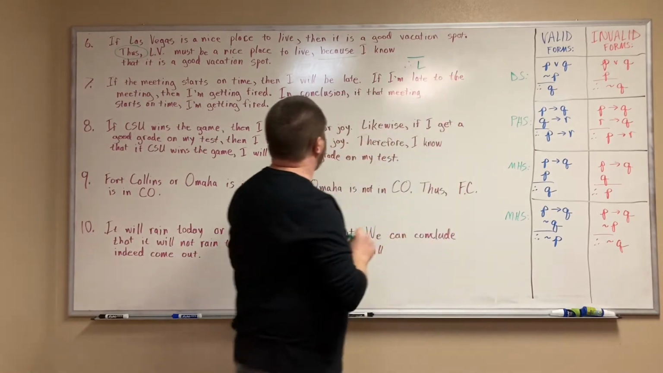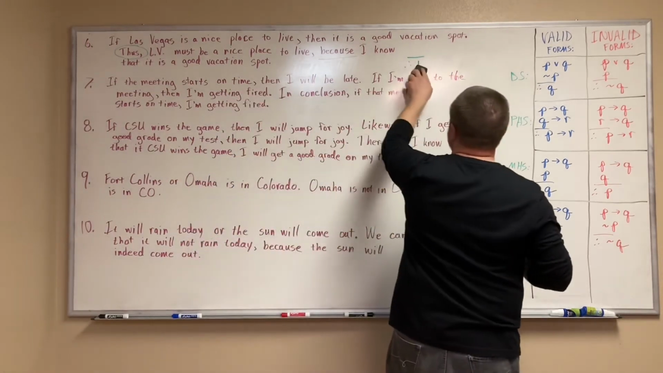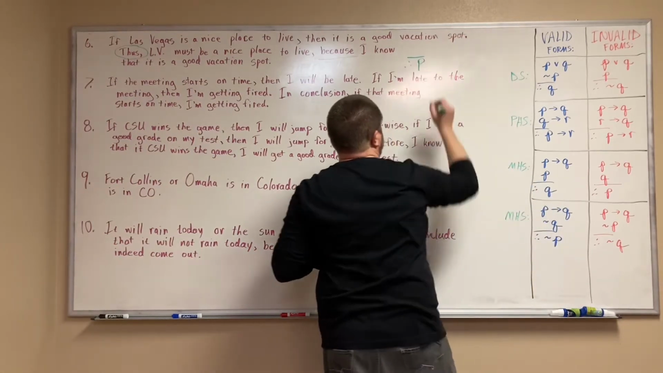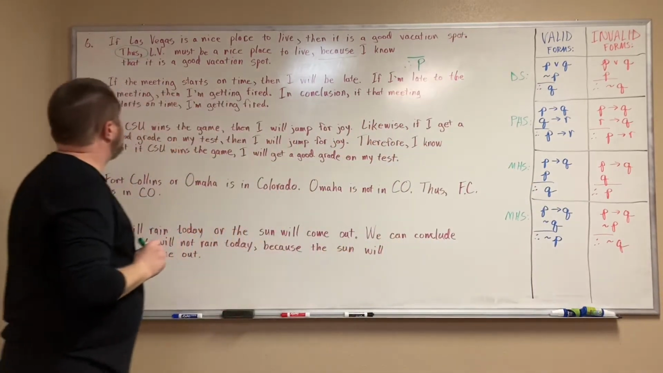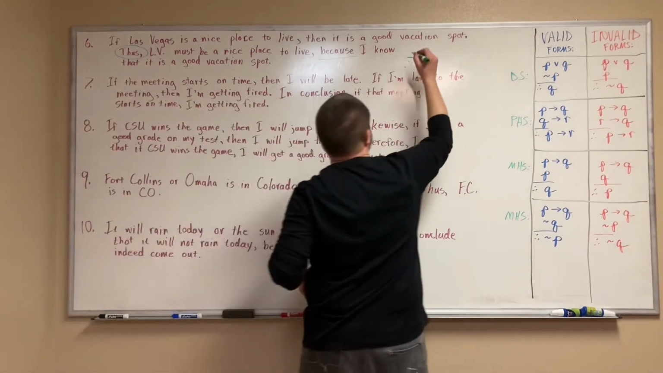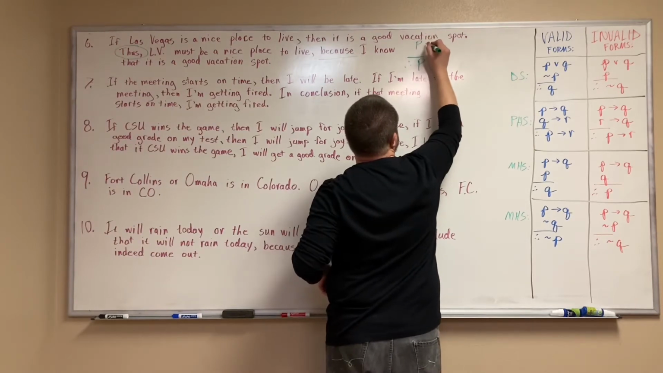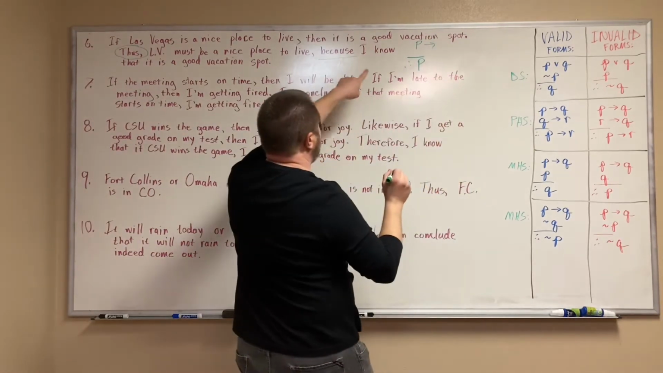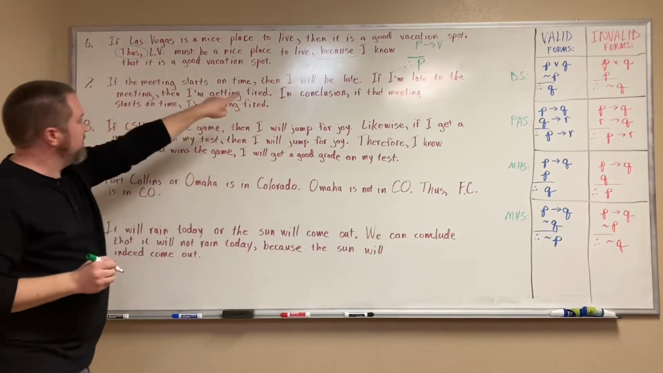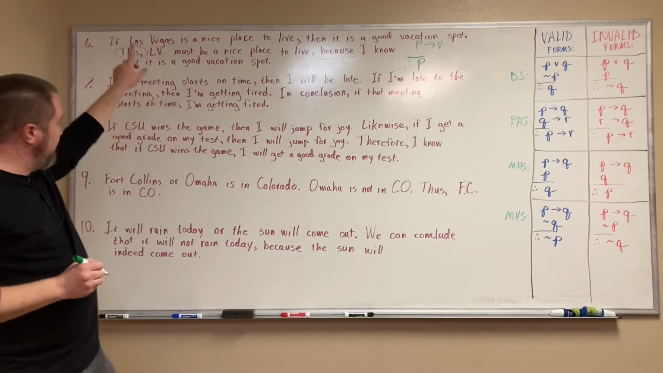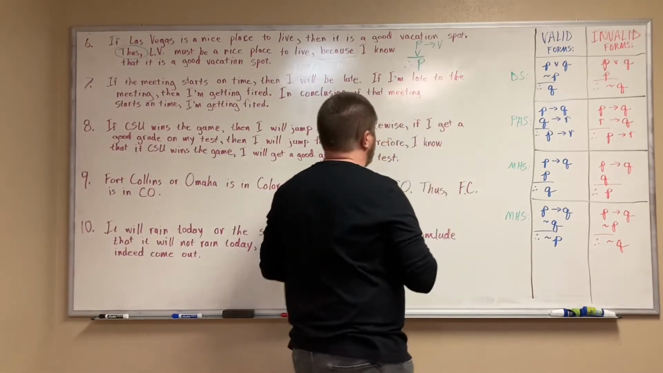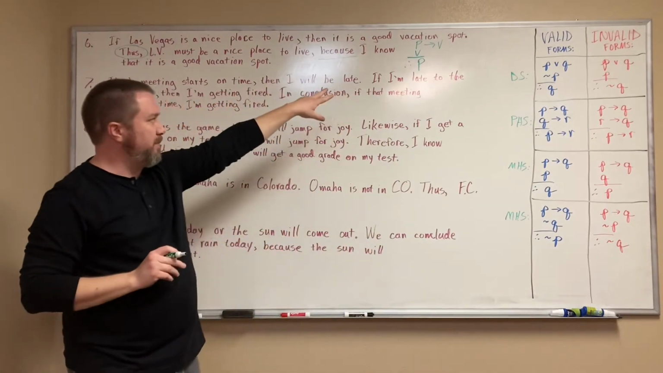We'll represent that with, actually, let's not use L. Let's do P. Las Vegas is a nice place to live. So the first premise, if Las Vegas is a nice place to live, if P, then it is a good vacation spot. We'll represent that with V. And the last premise, I know that Las Vegas is a good vacation spot. We'll represent that with V.